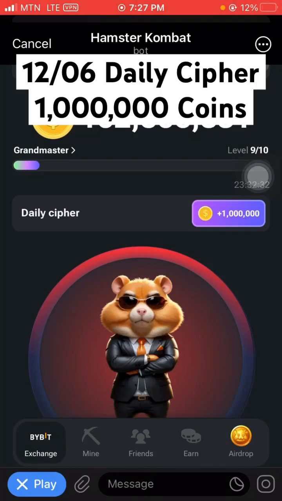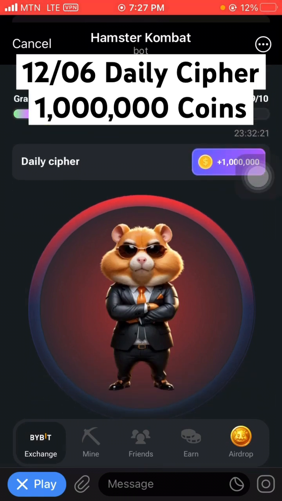12 June, and I'm here to help you crack your Hamster Kombat daily cipher Morse code. So the word for today is hamster. So let's dive in and decode the word in Morse code.